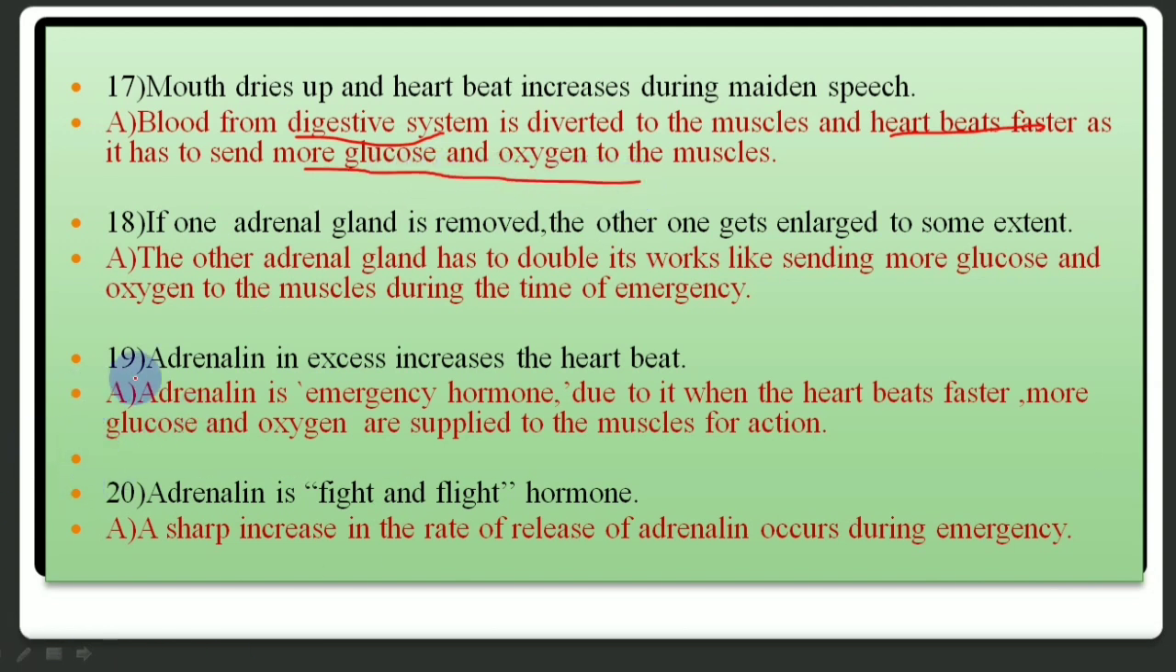Next, if one adrenal gland is removed, the other one gets enlarged to some extent. If one adrenal gland is removed, the other adrenal gland has to double its work, because work is doubled, and it has to send more amount of glucose and oxygen to the muscles during the time of emergency.